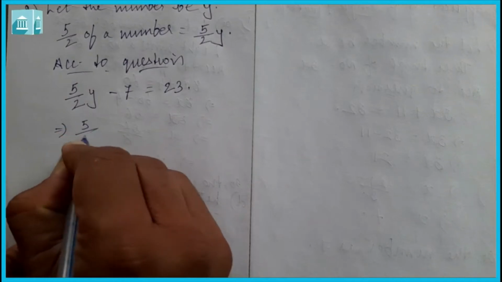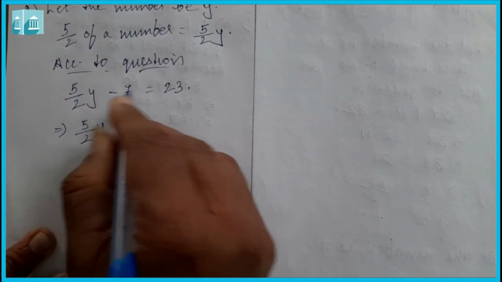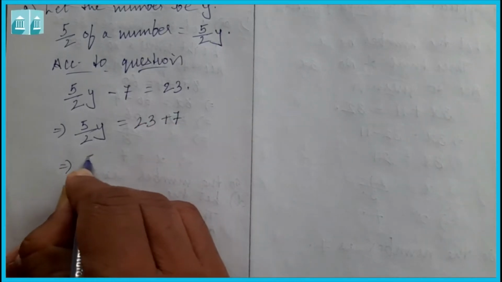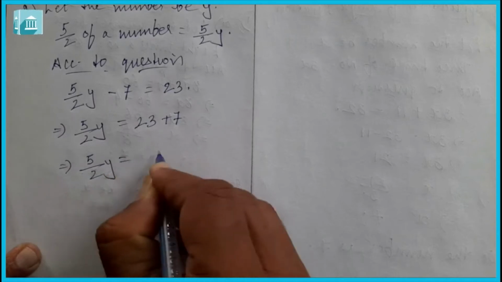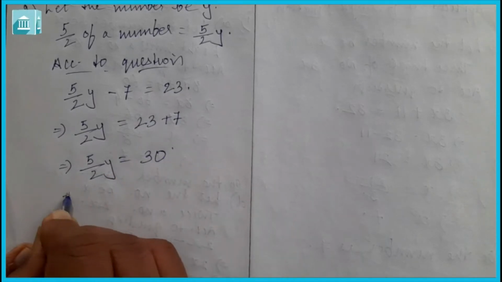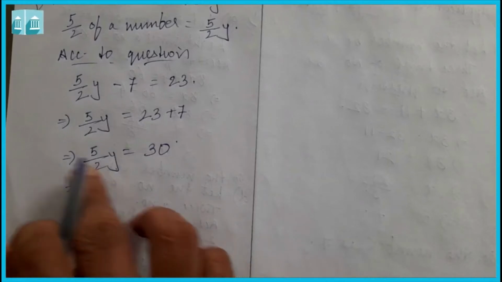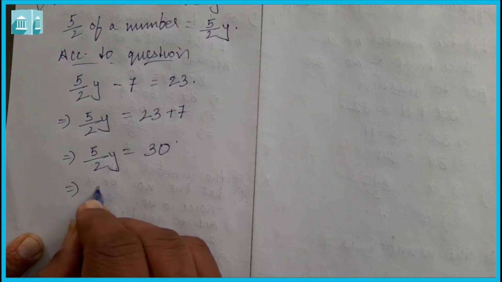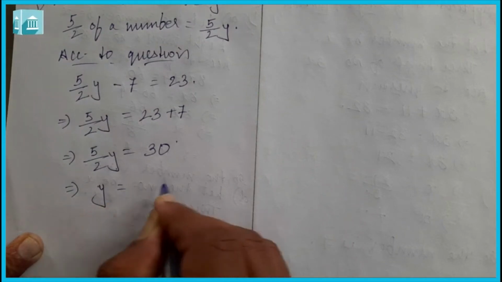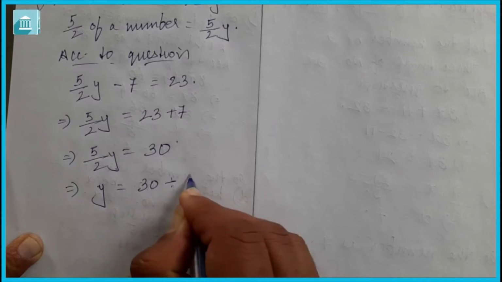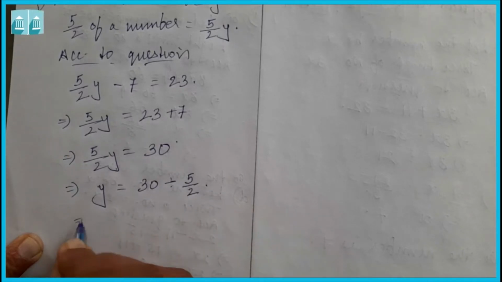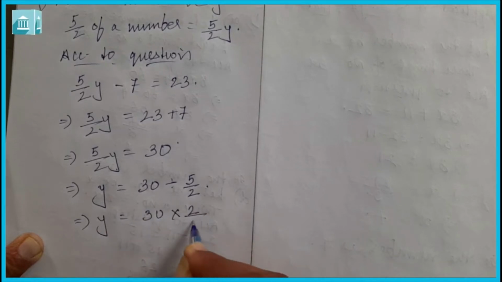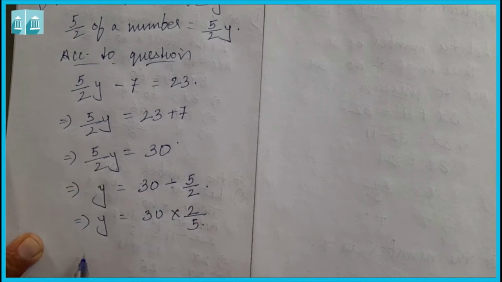So we imply that 5 by 2 of y is equal to 23 plus 7, which is 30. Now here it is multiplied by this, so when it goes to the other side it will become divide. So y is equal to 30 divided by 5 by 2, or we imply that y is equal to 30 multiplied by 2 upon 5. It will become inverse.